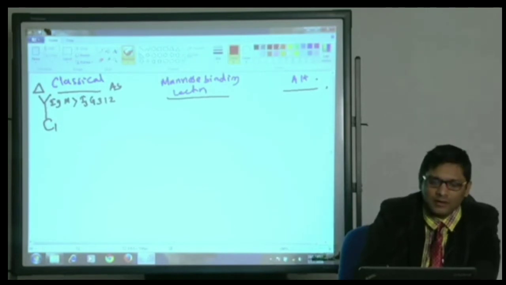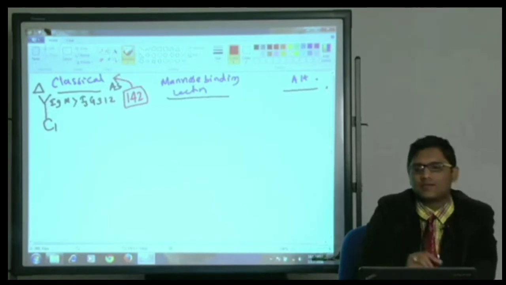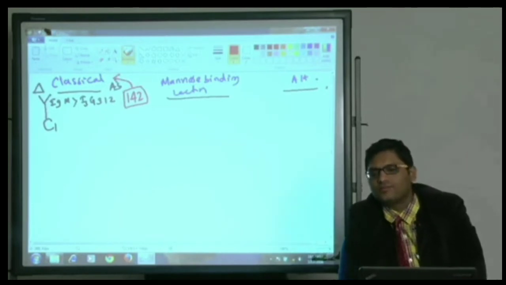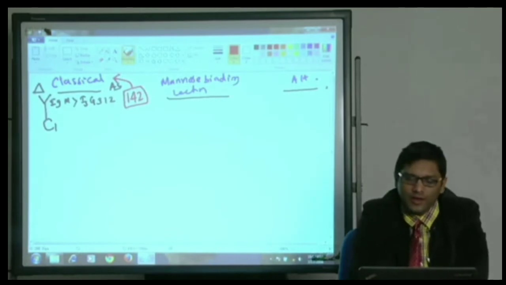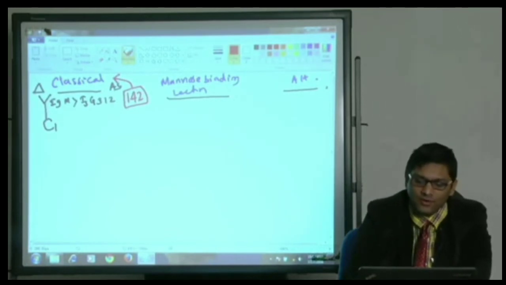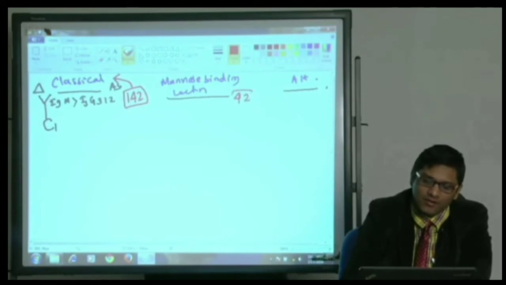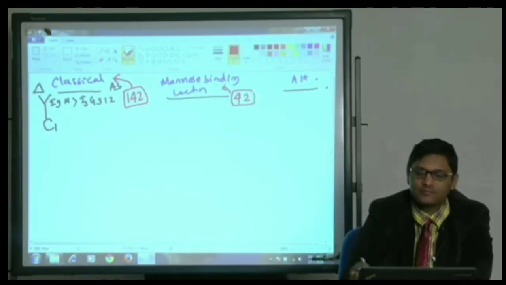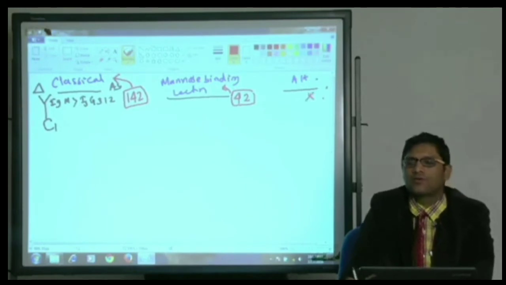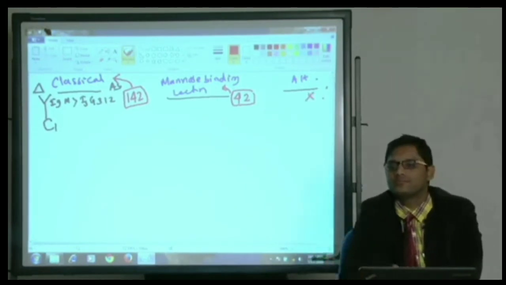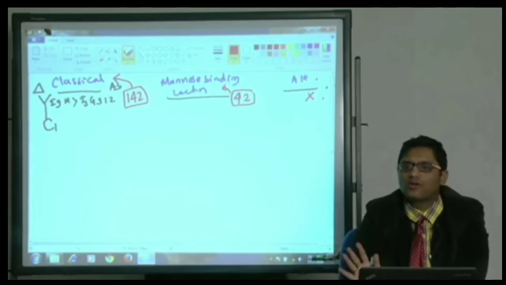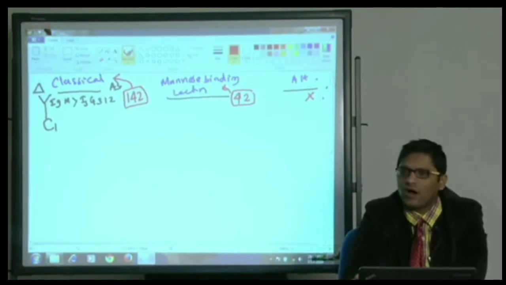Please remember, 142 is extra required for classical, whereas 42 is extra required for mannose binding, whereas for alternate, 142 is not required.